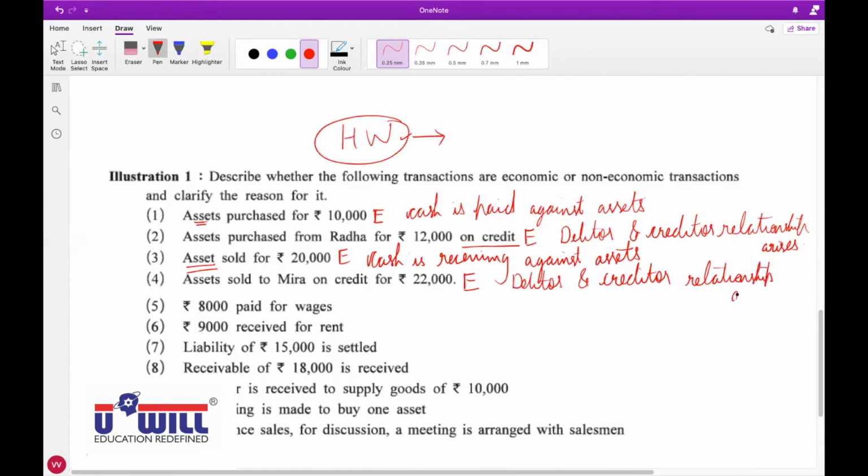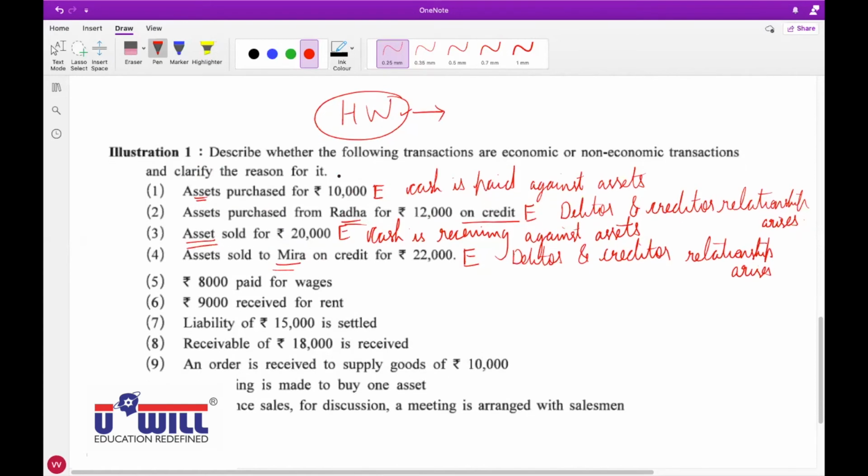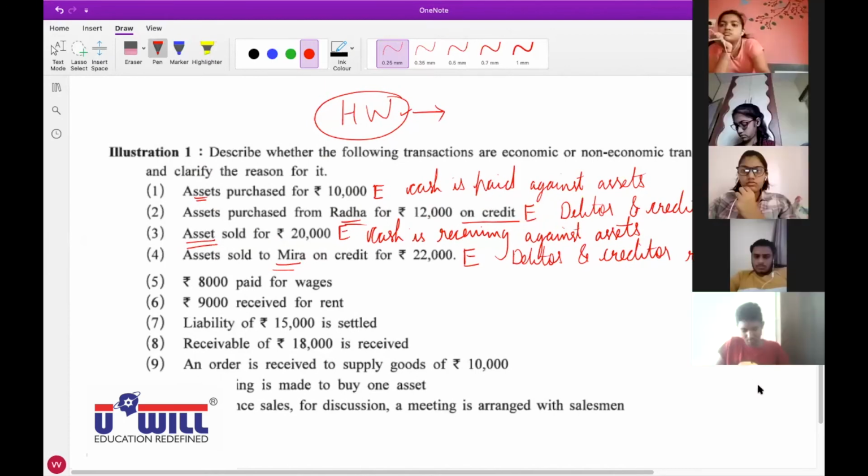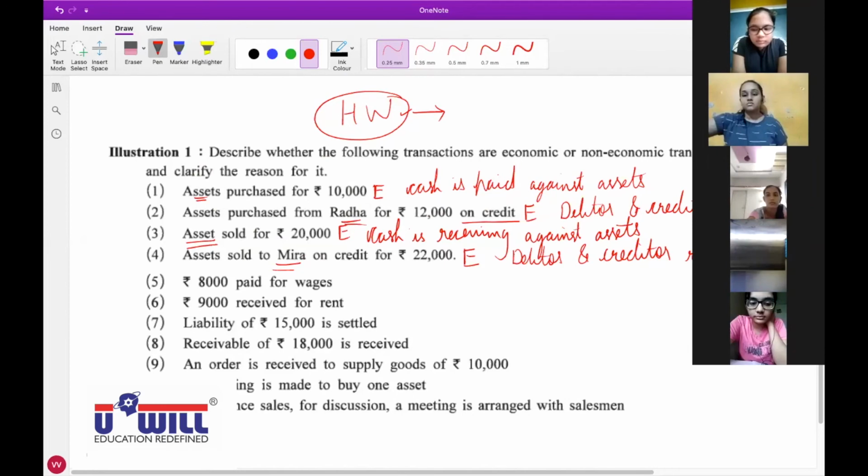How does the debtor and creditor relationship arise? You are selling, so Meera is your customer, she is the debtor and we are her creditor. So a debtor and creditor relationship arises. Asset purchased from Radha on credit. Purchase means Radha is the supplier, the creditor, and we are her debtor. So a debtor and creditor relationship arises. Did you all understand this? Thumbs up. Okay, this is how you write the reasons.